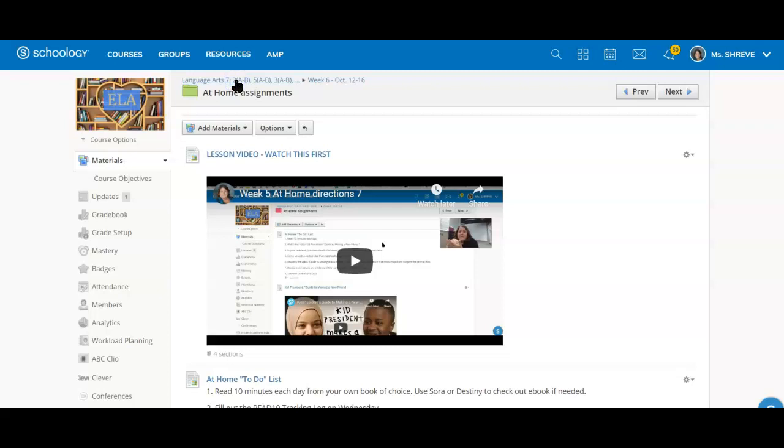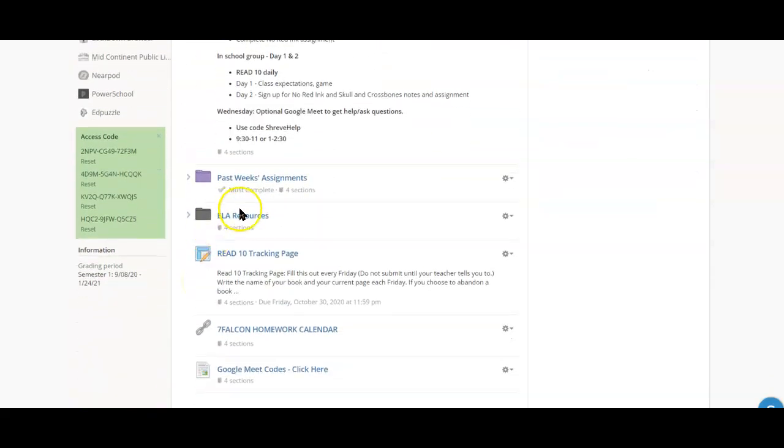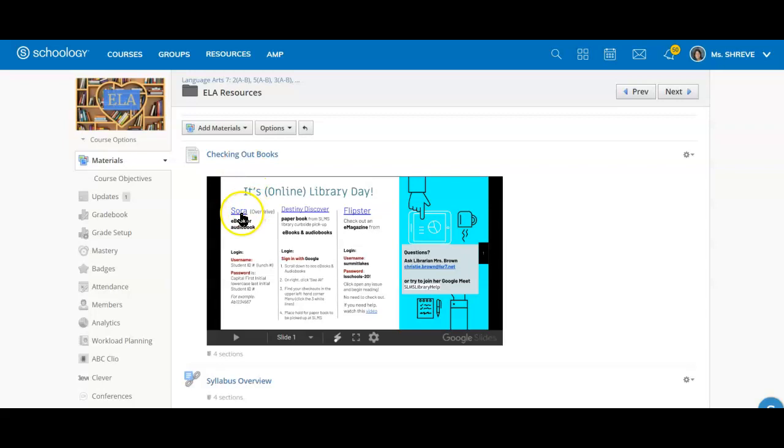If you go back to our ELA page, in the ELA resources folder, you'll click there and you'll see the link for checking out books. And here are the links and directions for Sora, Destiny, and Flipster for magazines. While you are at home, I would like you to read a novel or a nonfiction book and not just a magazine. So please go to Sora or Destiny if you do not have a book to read.